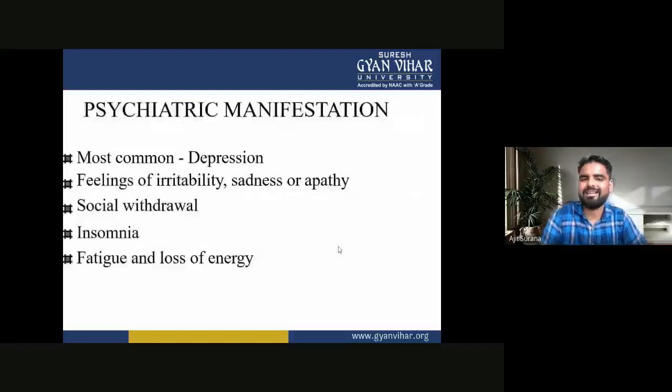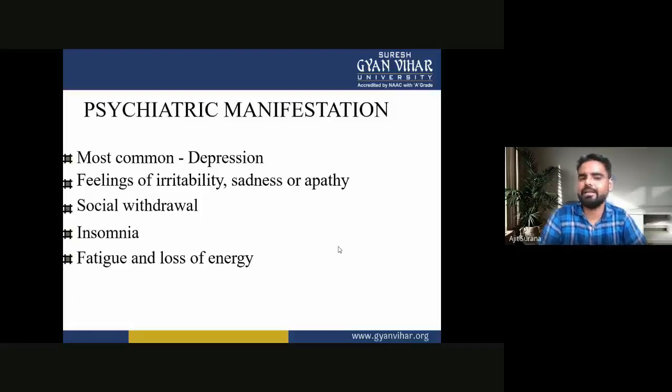Now next is the psychiatric manifestation of the patients due to Huntington disease. The most common psychiatric manifestation is depression. The patient may have feelings of irritability, sadness or apathy, social withdrawal, insomnia, fatigue and loss of energy.